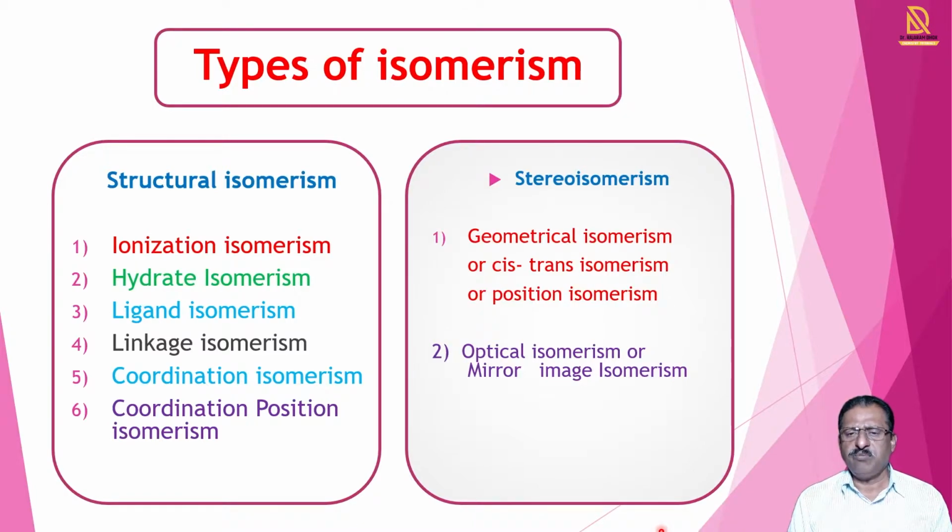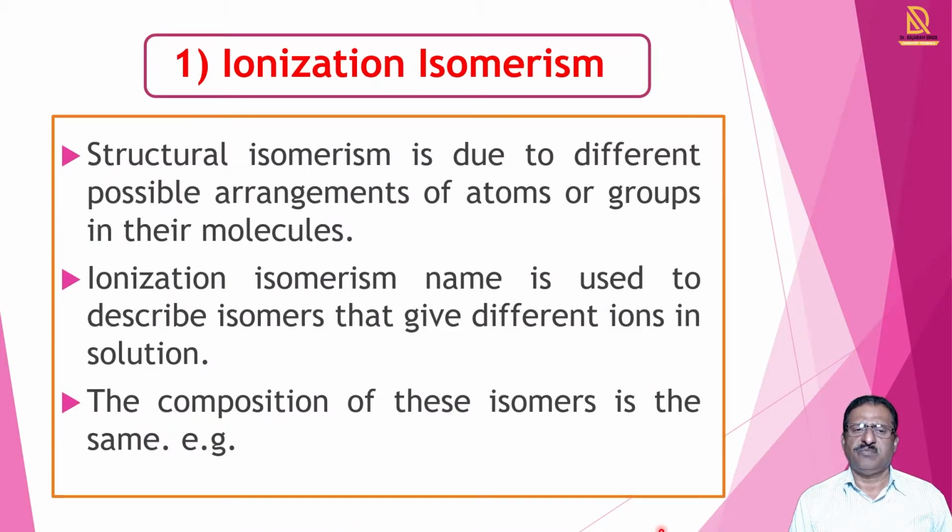The second type is optical isomerism, or mirror image isomerism. Now we see all these types one by one. Firstly, in this lecture, we see structural isomerism.